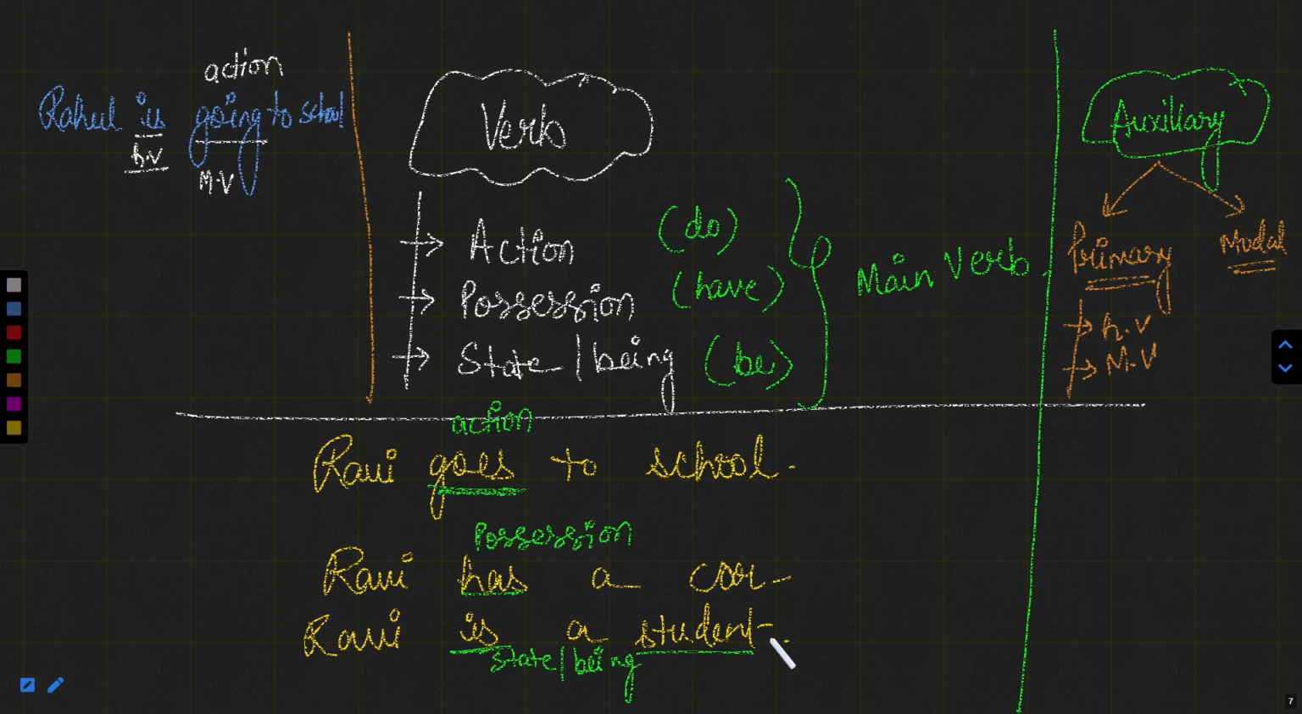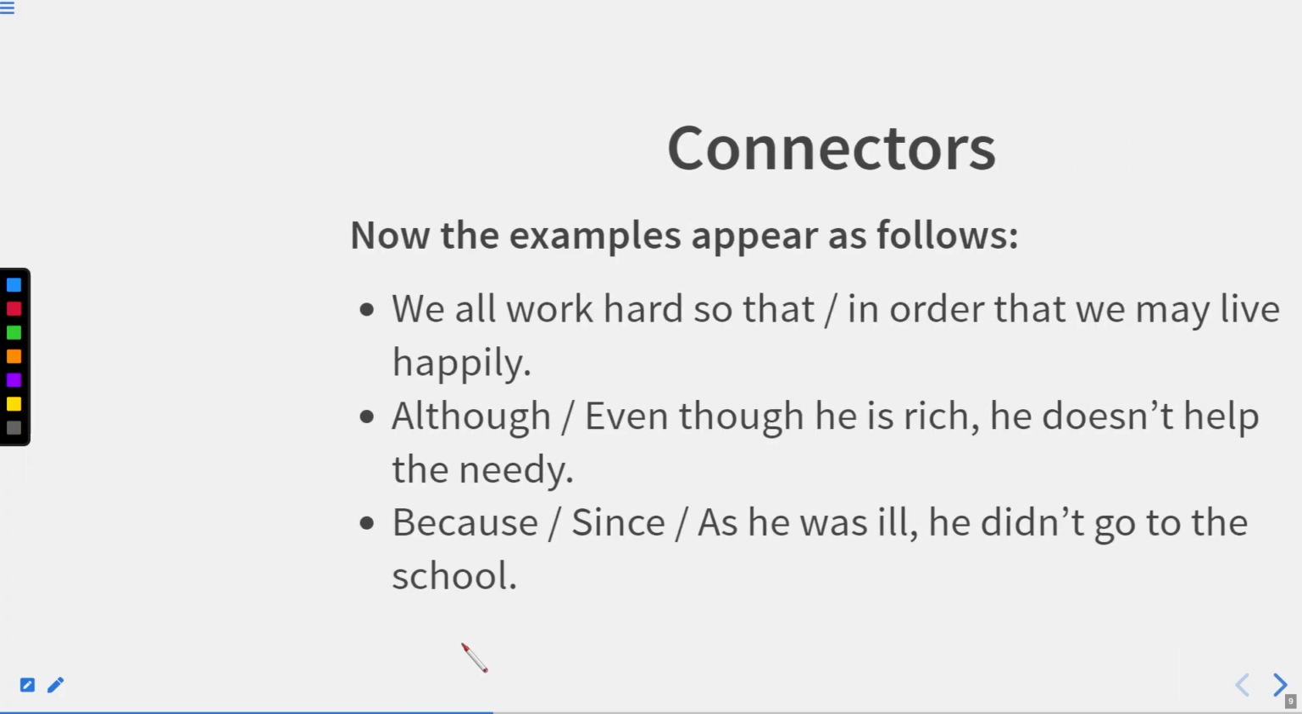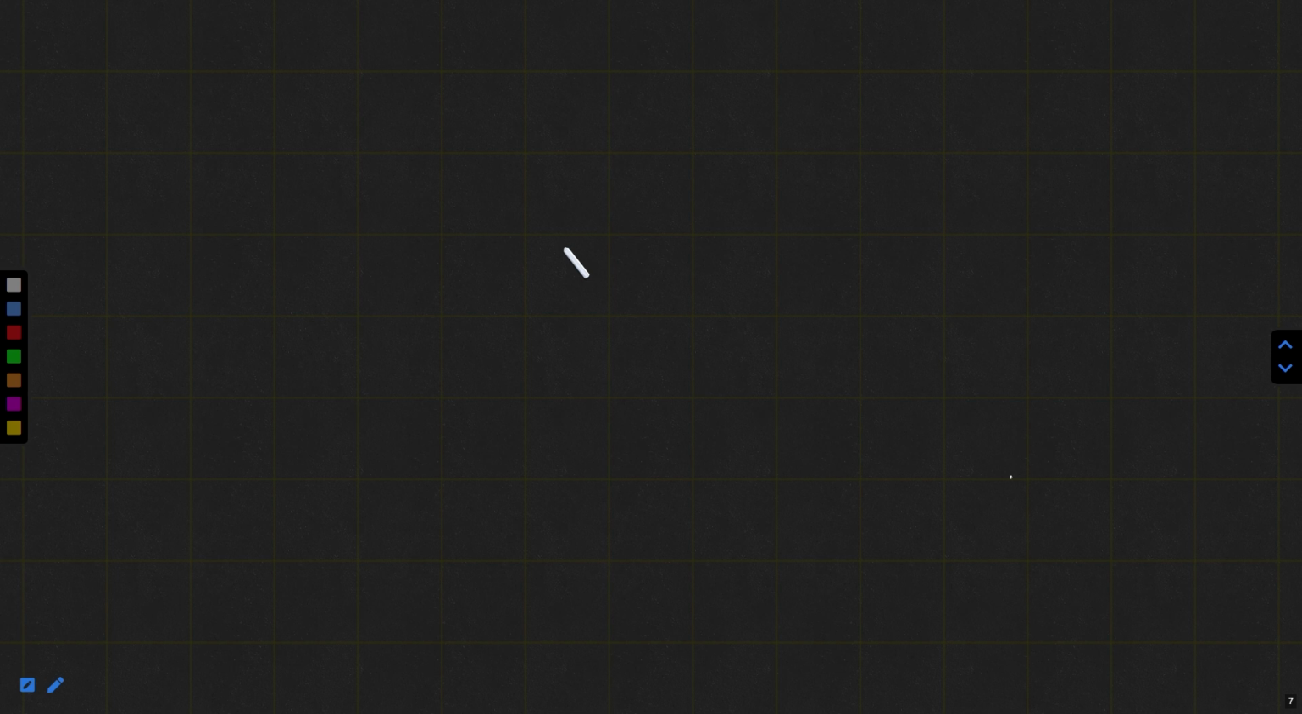This is not showing the state of being of anyone. If I say Ravi is a student, this is showing me the state of being of someone. But here we cannot say that Rahul is a school. In fact, Rahul is going to school. So it is just supporting this word going, whereas the other is something different which shows the state of being.